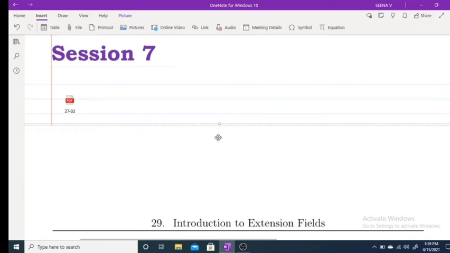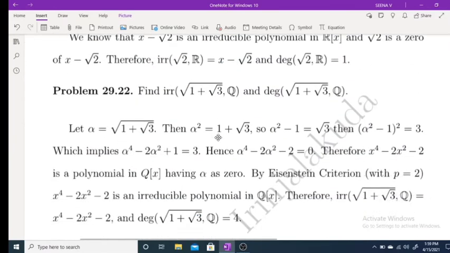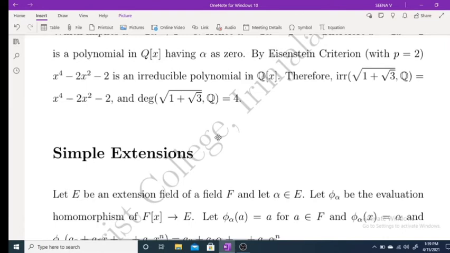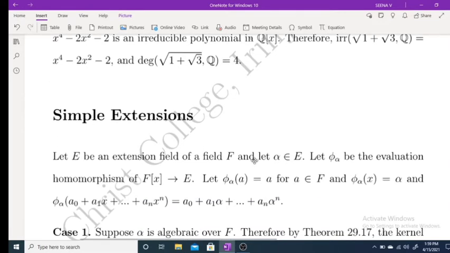Hi, good morning. Today we are going to discuss simple extensions. Now let E be an extension field of a field F, and let alpha belong to E, and let phi alpha be the evaluation homomorphism of F[x] to E.